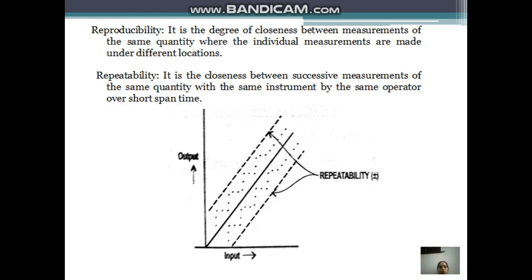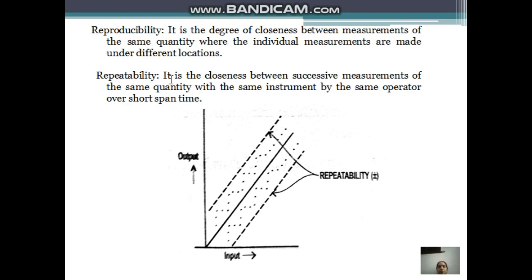Next one is reproducibility. It is the degree of closeness between measurements of the same quantity where the individual measurements are made at different locations. So for the same input quantity, if you make the measurement at different locations, or with different measuring instruments by different operators under different conditions, and the instrument gives readings close to the true value, it is called reproducibility.